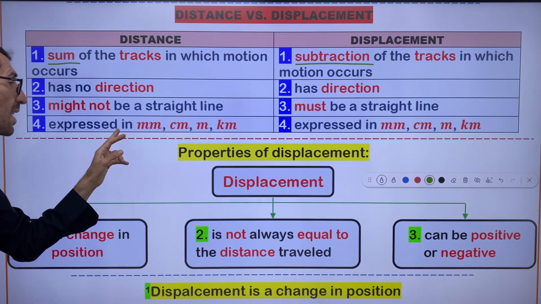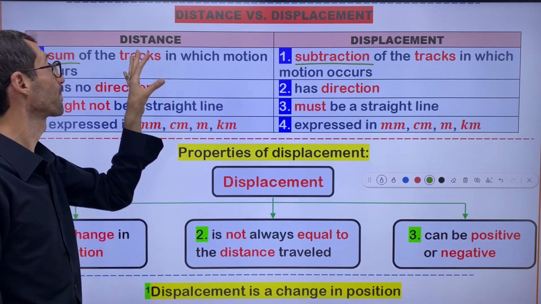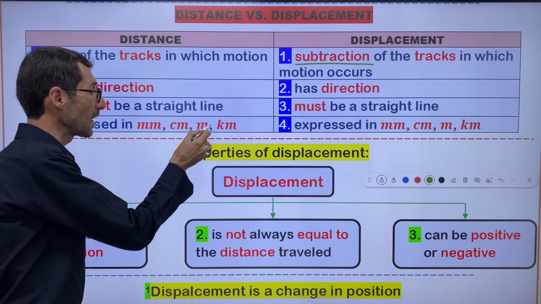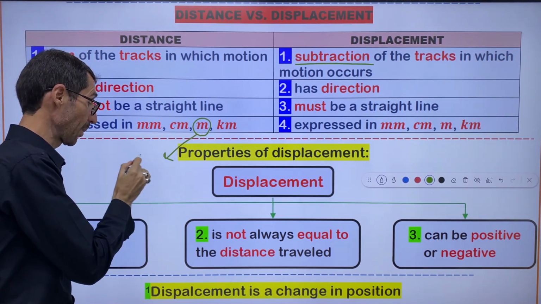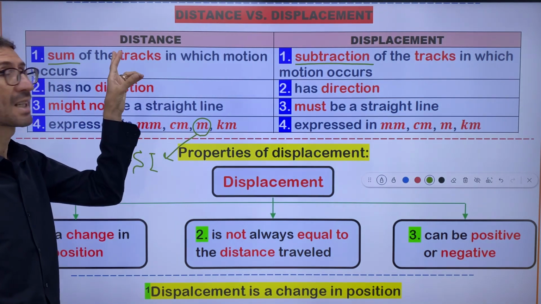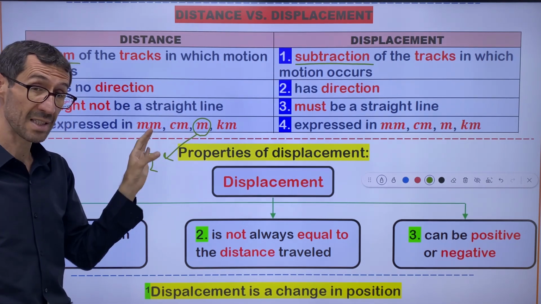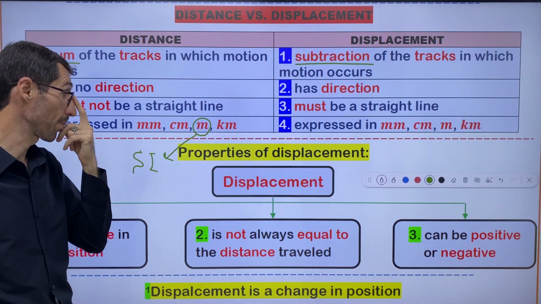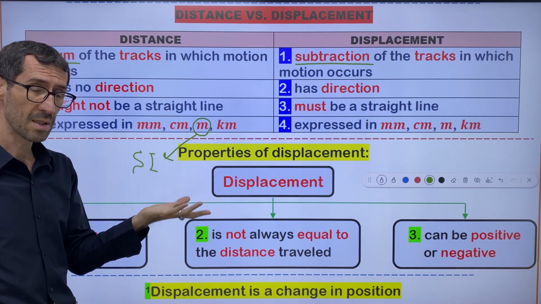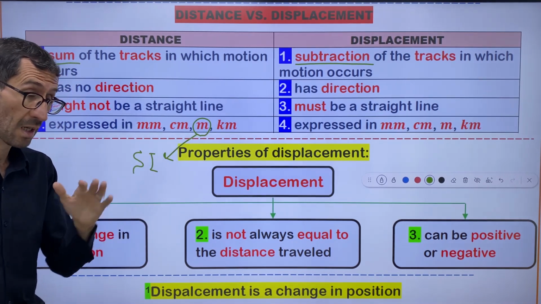Distance is expressed in millimeters, centimeters, meters, and kilometers. They are units of distance, but which one is valid? Meter is valid in SI, I mean the International System of Units. Meter is valid for distance. But there are possibilities for other units. Maybe the question gives you a distance in kilometers, in centimeters, in millimeters.